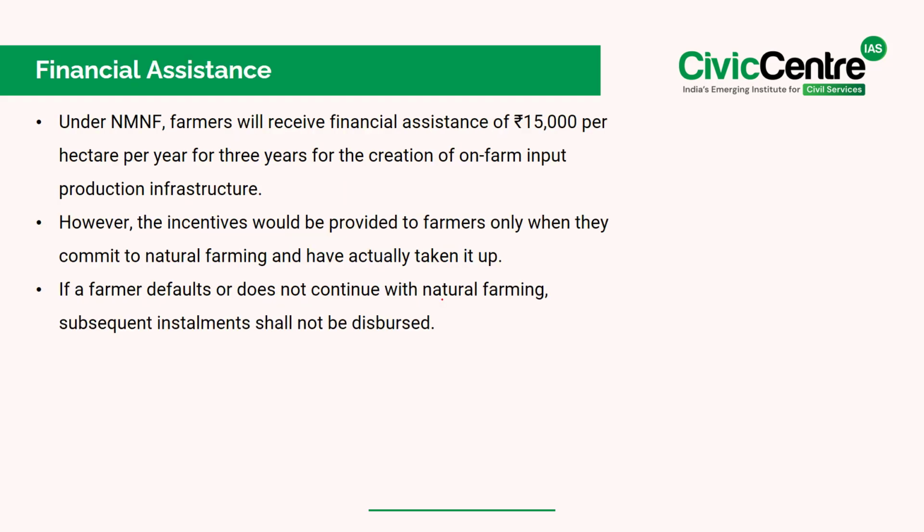See, under the National Mission on Natural Farming, the farmers will receive a financial assistance of 15,000 per hectare per year for 3 years for the creation of on-farm input production infrastructure. However, the incentives would be provided to farmers only when they commit to natural farming and have actually taken it up. So, if a farmer defaults or does not continue with natural farming, subsequent installments shall not be disbursed.